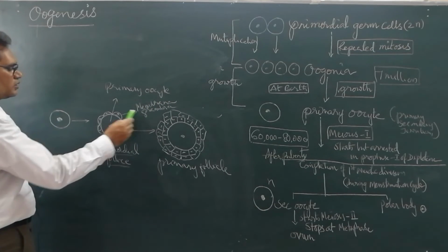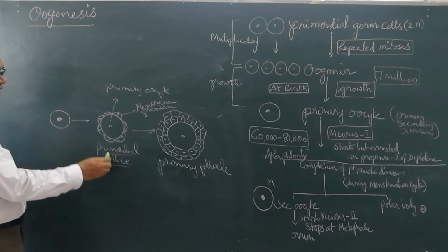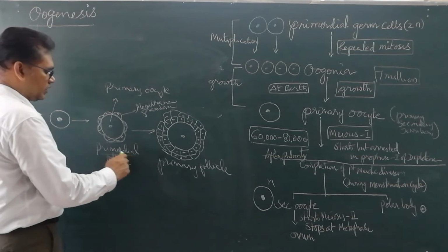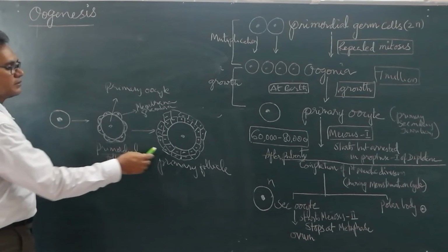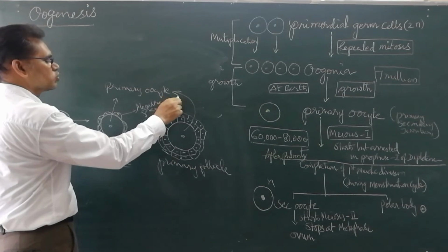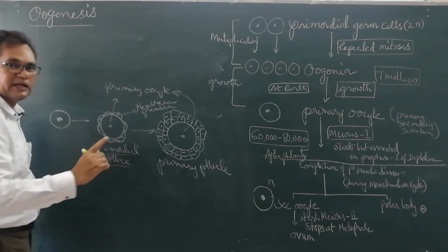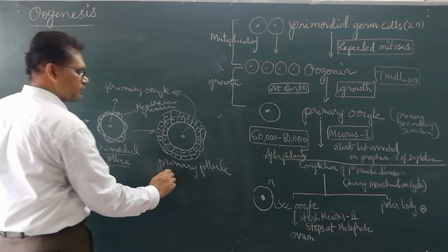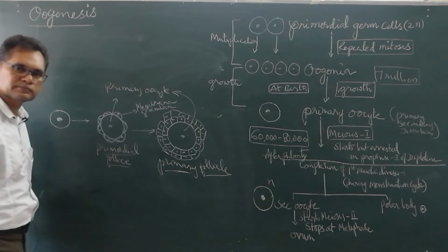The membrana granulosa cells along with the primary oocyte are called the primordial follicle. Now, this squamous epithelium becomes cuboidal, and primary oocyte with many layers of cuboidal cells is called the primary follicle.